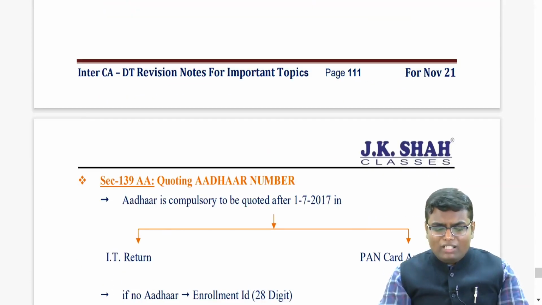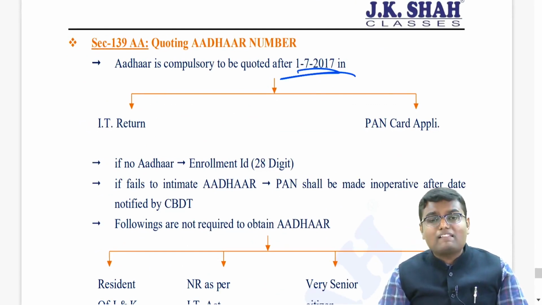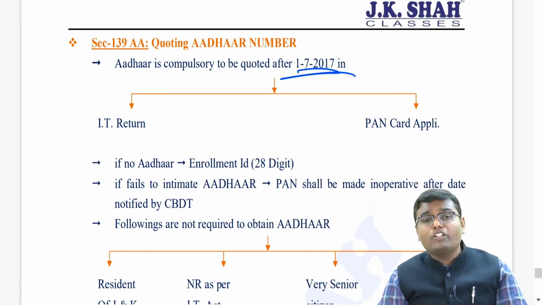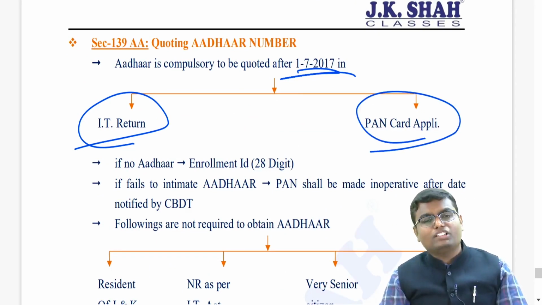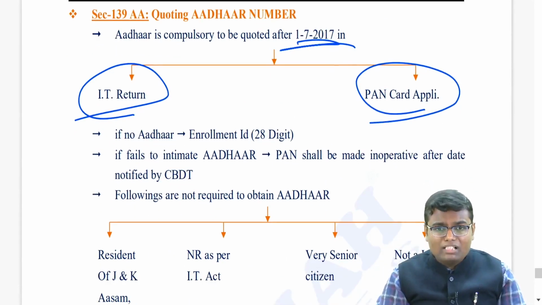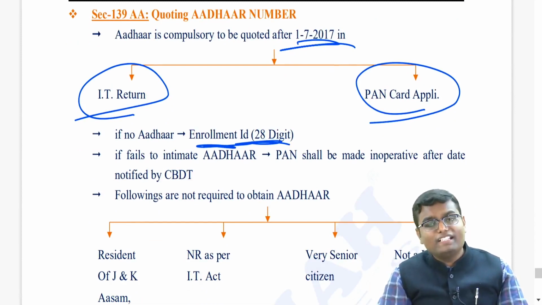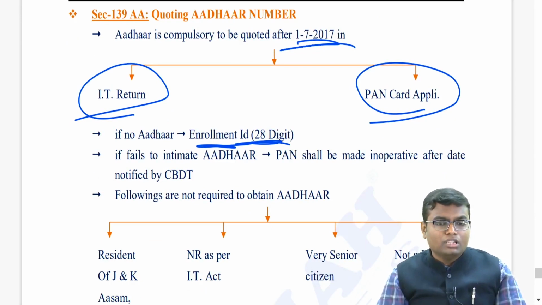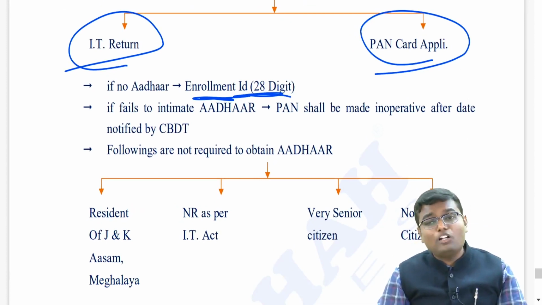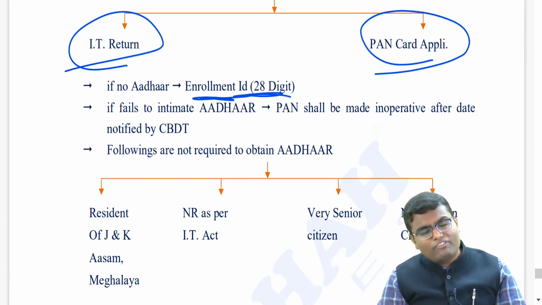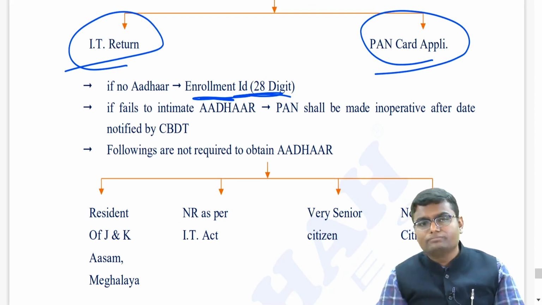Now let us understand what is the Aadhaar number, section 139AA. From 1st July 2017, it is totally mandatory to quote your Aadhaar number in each and every income tax return and also in the PAN card application. If you don't have an Aadhaar number, then at least you have to write your application number, that is the enrollment ID of 28 digits, in the income tax return. If you fail to intimate the Aadhaar number, then your Permanent Account Number will be made inoperative after the date which is notified by CBDT. Meaning your Permanent Account Number will not be called valid, it will be invalid.